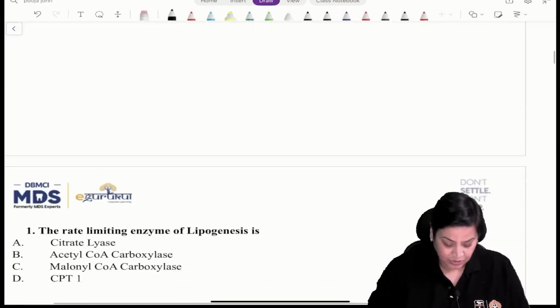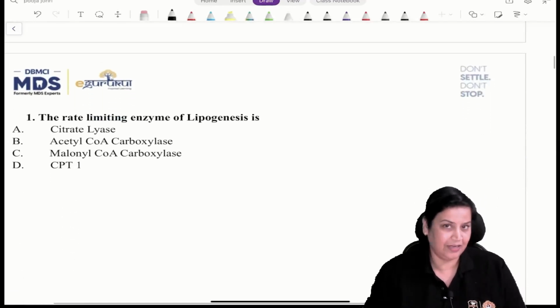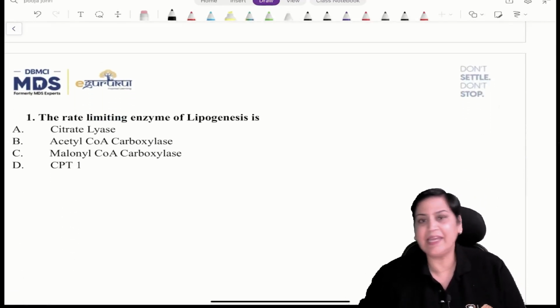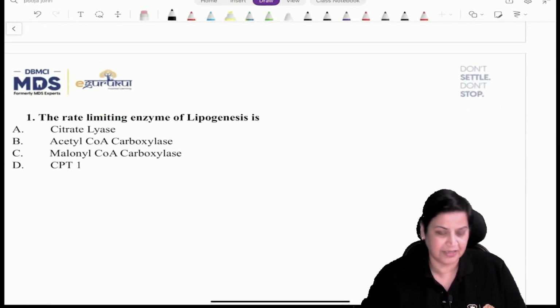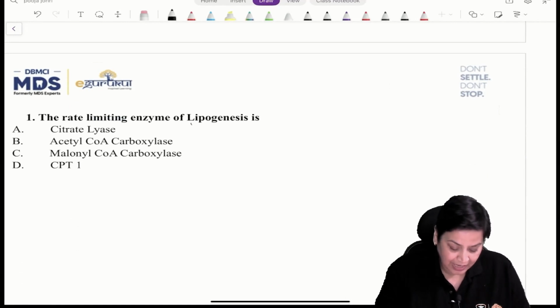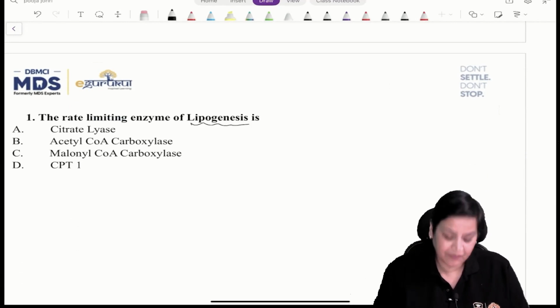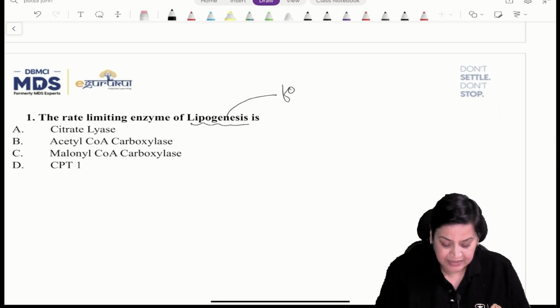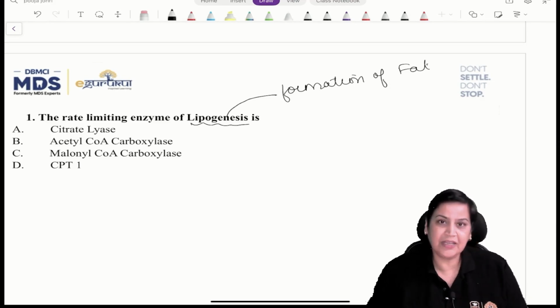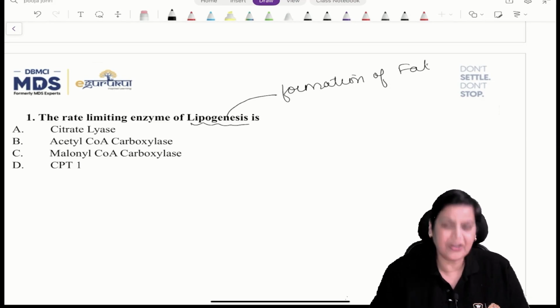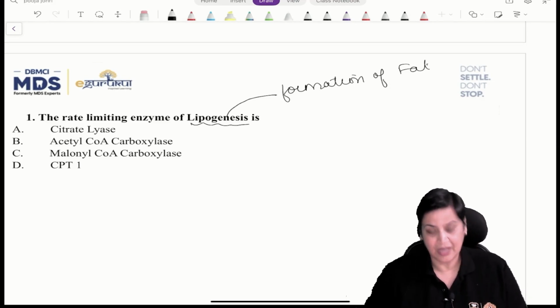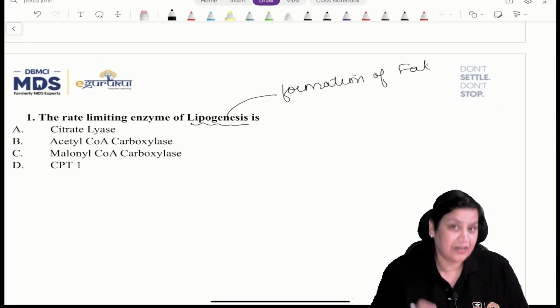Right. So now see, first of all, the question is the rate limiting enzyme of lipogenesis. Genesis is formation, lipo is fat. So lipogenesis is simply formation of fat. This is a straightforward question, the rate limiting enzyme.